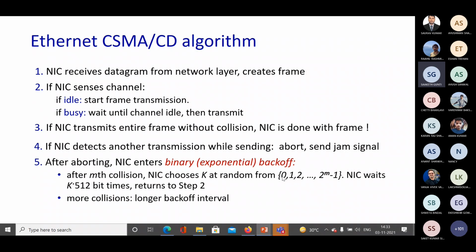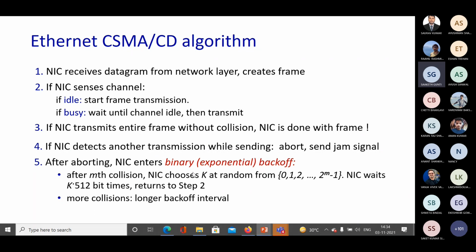So this is your collision window. You can call it a contention window or collision window. Let me call it the contention window. So the NIC chooses any k at random out of this contention window. Now, what will the NIC do? It will wait k times 512 bit times, and then again it will start sensing the channel.